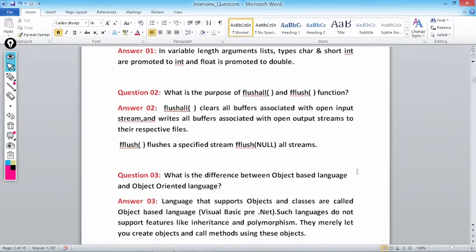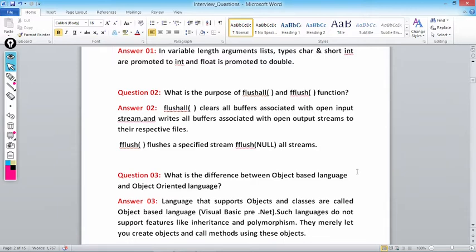Next question, what is the purpose of fflush and flushall functions in C language or in C++? flushall clears all buffers associated with open input streams and writes all buffers associated with open output streams to their respective files. It forces the data to reach the destination.